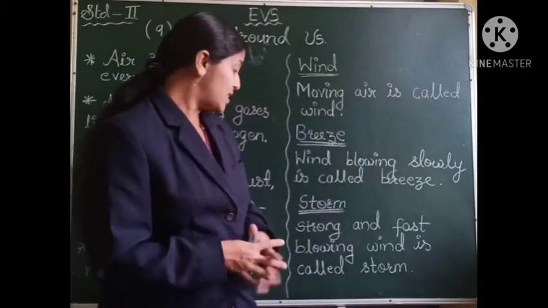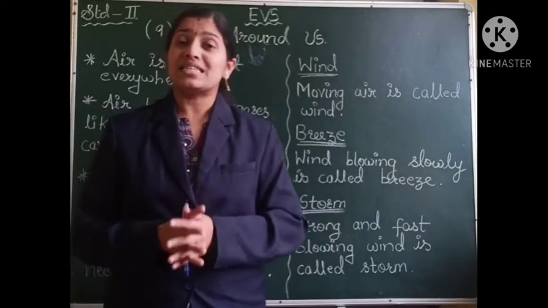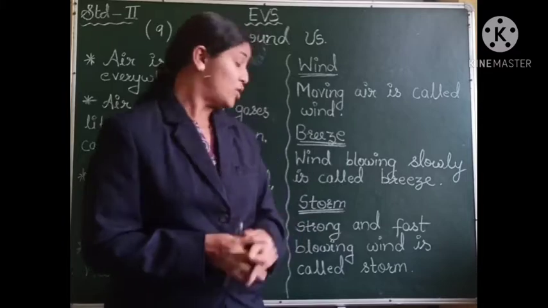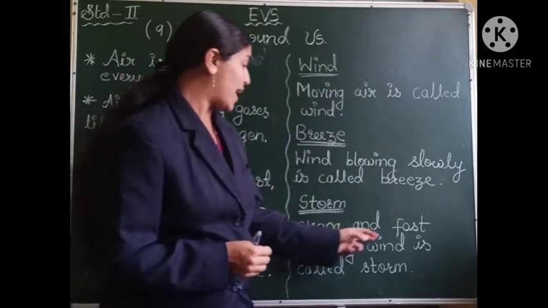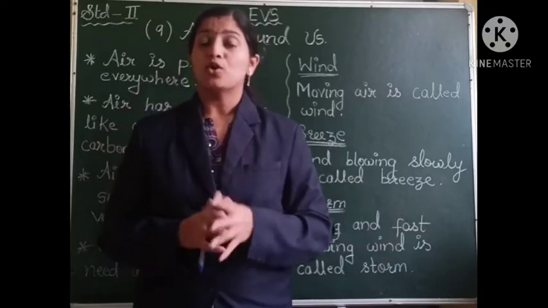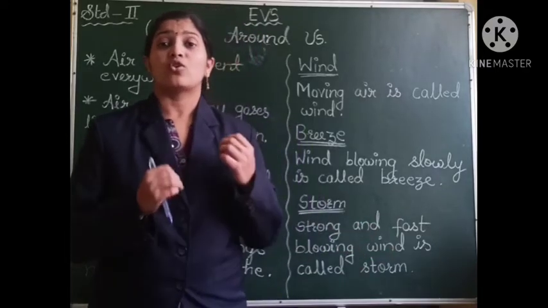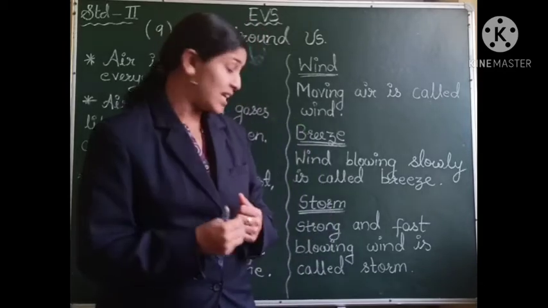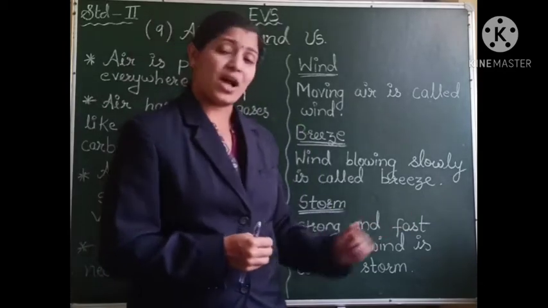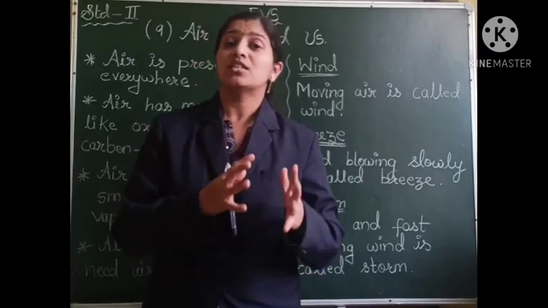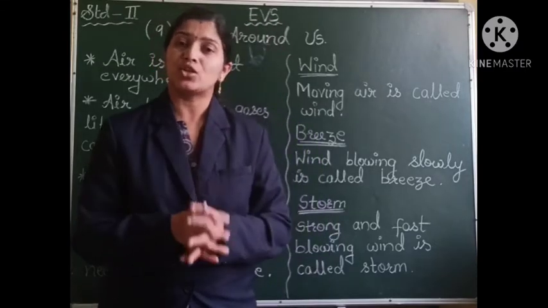The next is storm. S-T-O-R-M, storm. Now what is this storm? Strong and fast blowing wind is called a storm. The wind moving with great speed and great strength is called a storm.